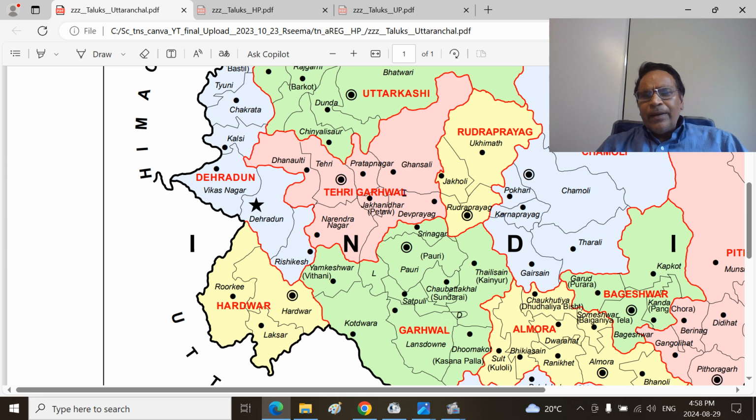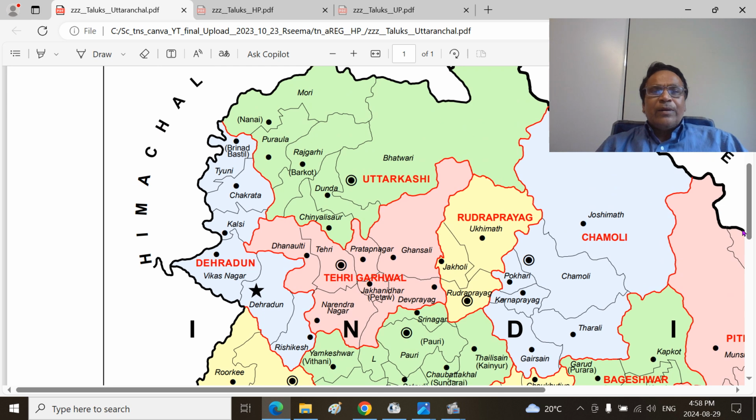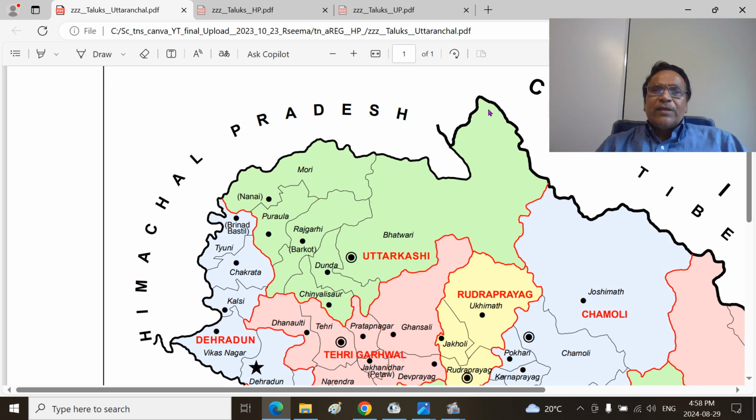Tehri Garhwal princely state, Pratap Nagar, Narendra Nagar, all this, Tehri was the headquarters. And then Uttarkashi itself is present on the river bank of Bhagirathi, and Bhatwari Tehsil, all these areas is up to here because this is where the Jat Ganga comes.